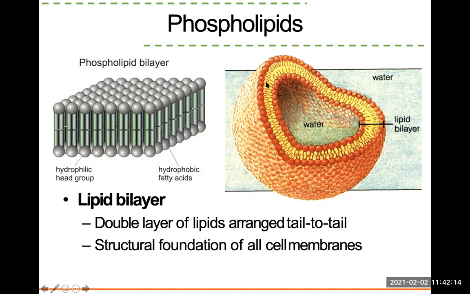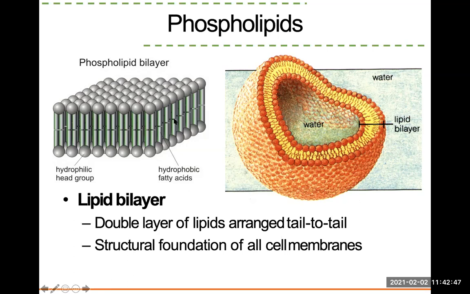The tails, they're not facing the water. They're away from the water because they don't like water. So this creates a different environment inside the cell versus outside. If the contents have to get inside the cell, they have to pass through this phospholipid bilayer. If it's maybe small ions, it can pass directly through. If it's a bigger, maybe sugar molecule, it might need a channel to go through. So we're going to talk about this a lot more in chapter, I think 3 or 4. We're going to go over the cell in that chapter.